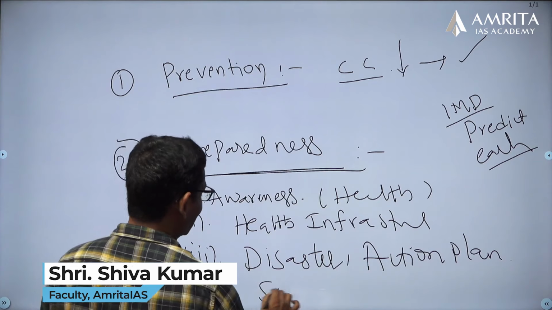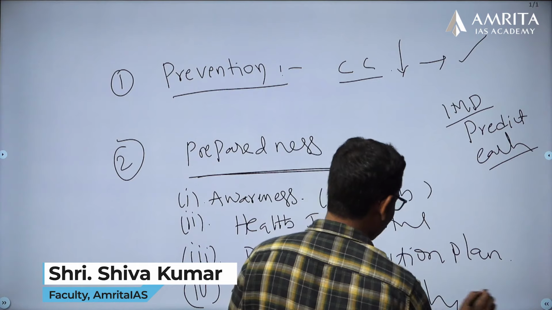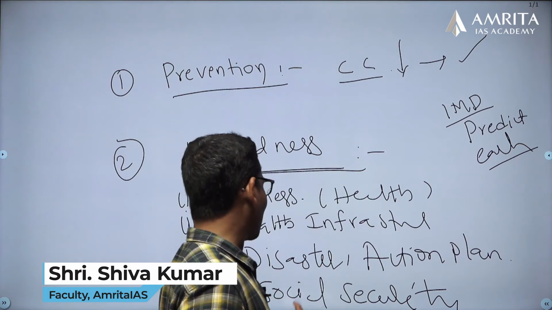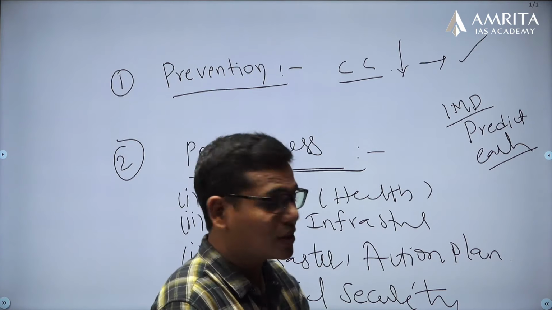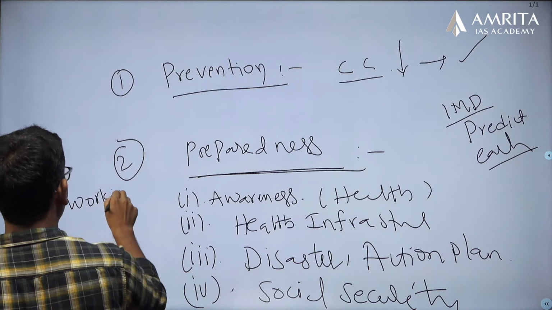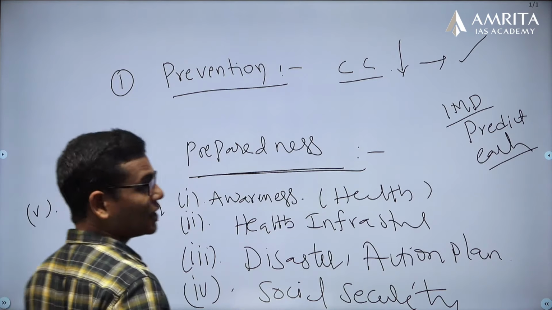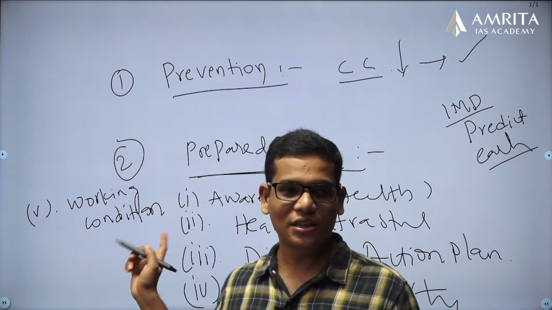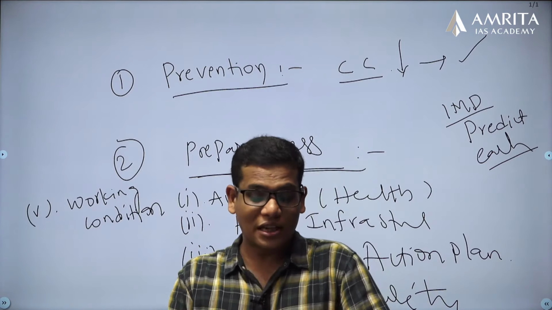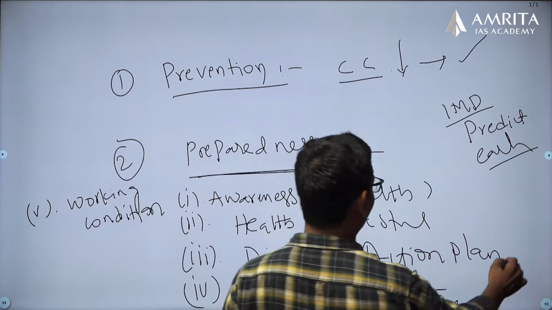Next, social security for the people is important, because when people are losing their lives in different disasters, the government is taking care, but this should also be considered a disaster, so that social security must be there. And working conditions are very, very important. I told you, a lot of people don't have the luxury to sit in AC rooms to do their work. So the working environment or working conditions, social security, awareness, health infrastructure, action plan, and a better prepared plan